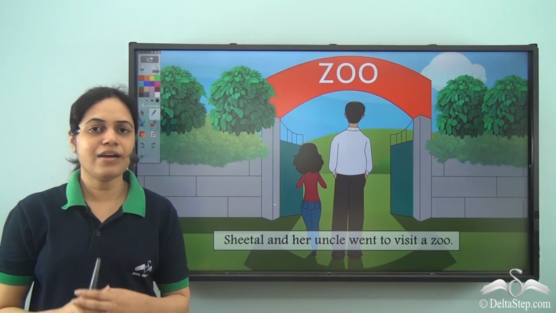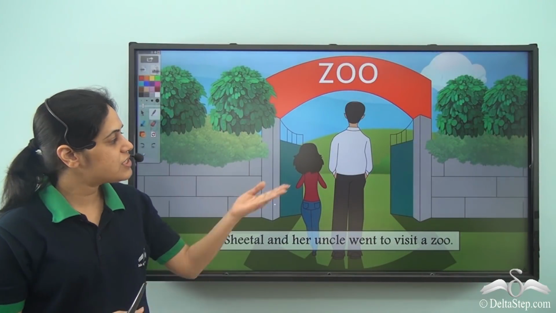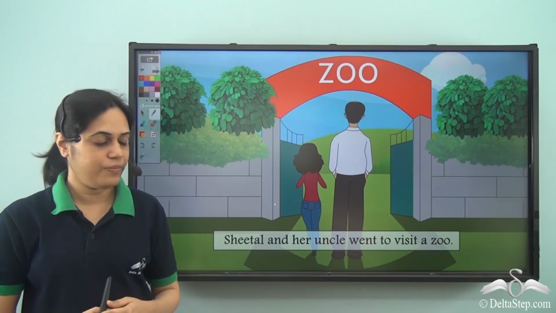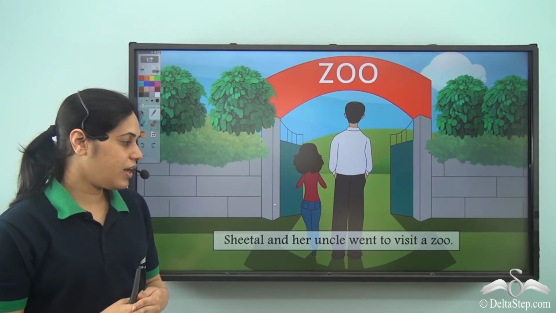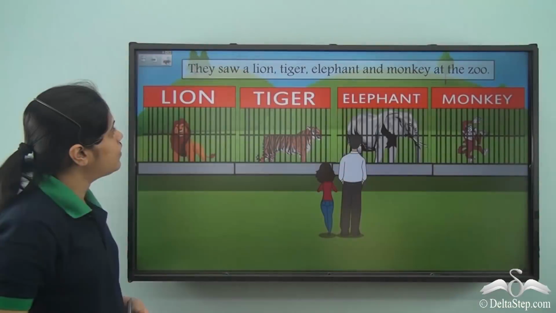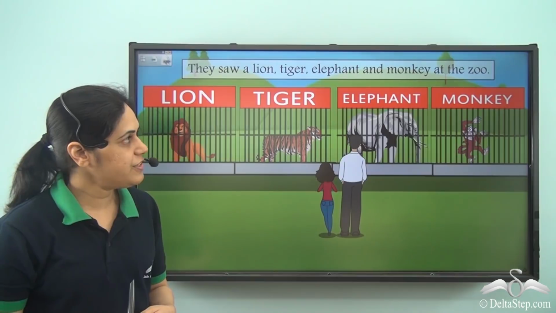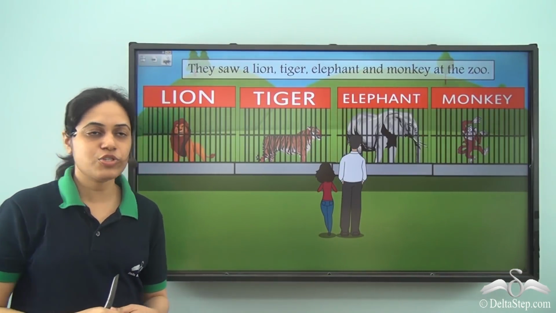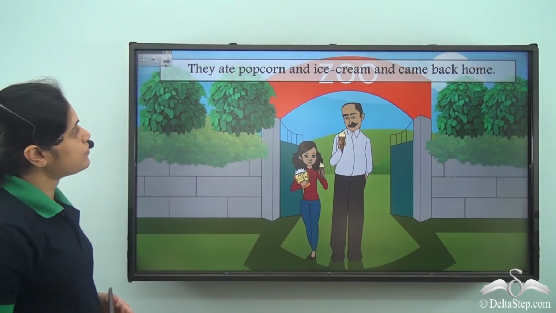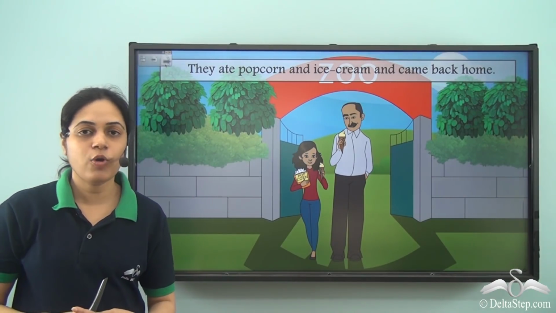Now let us see another story. So this is a day in the life of this girl called Sheetal. Sheetal and her uncle went to visit a zoo. They saw a lion, tiger, elephant, and monkey at the zoo. They ate popcorn and ice cream and came back home.